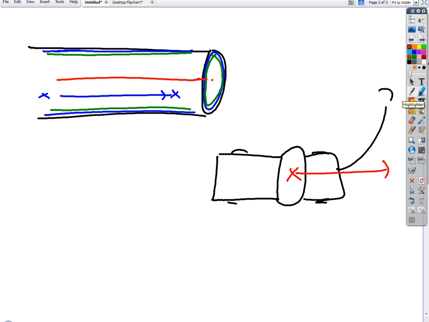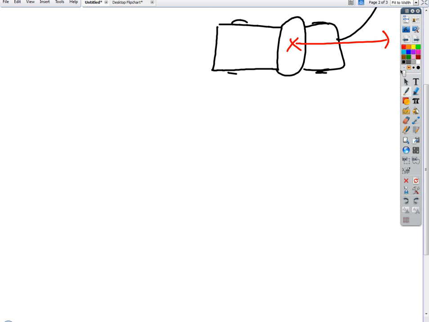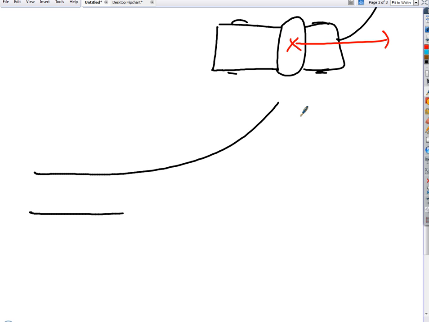If I send the water around a turn in the pipe, like so, the water molecules that are going the fastest, the little particles of water, are the ones that are going to have the most momentum. Because momentum has to do with the mass of something, how heavy you are, plus how fast you're going.